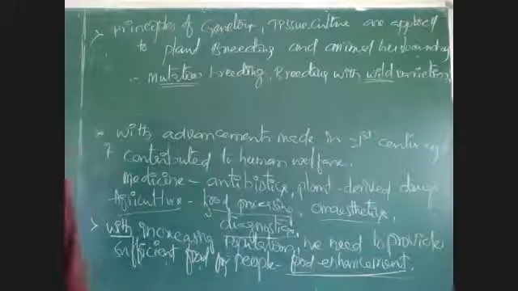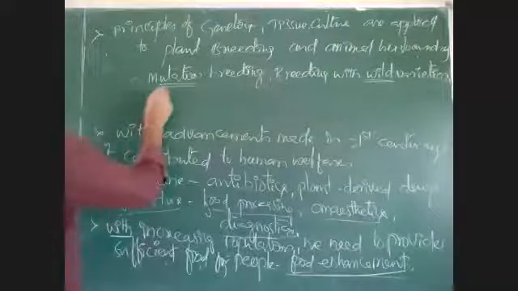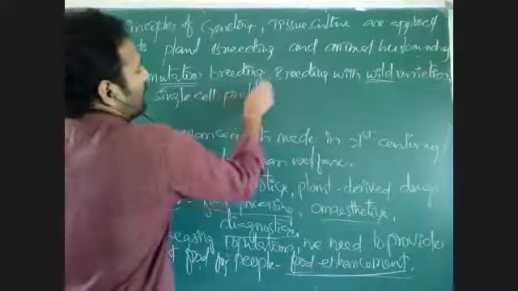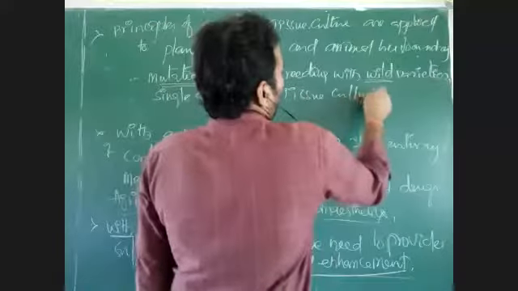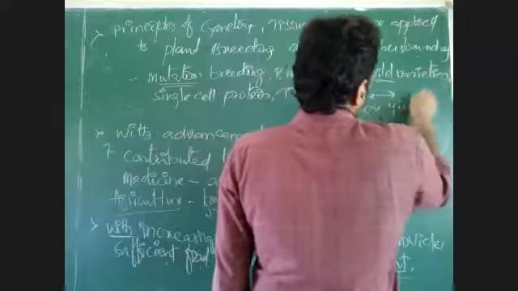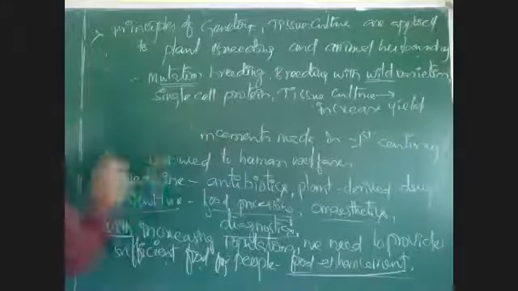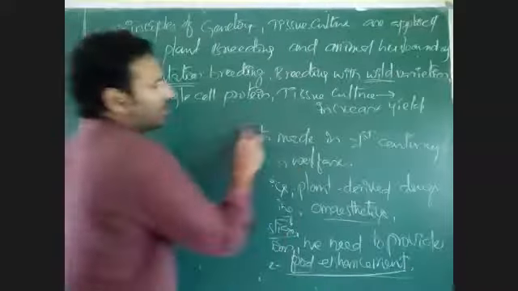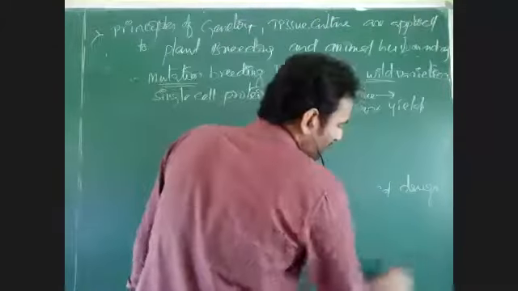That wild variety, mutation breeding, tissue culture, single cell protein, tissue culture, these are applied and we can increase yield. To increase the yield, these methods are applied to animal husbandry and plant breeding. What is plant breeding? Plant breeding is nothing but crossing between plants and there is development of a new variety. Animal husbandry means the same, animal breeding; we can call it animal husbandry.